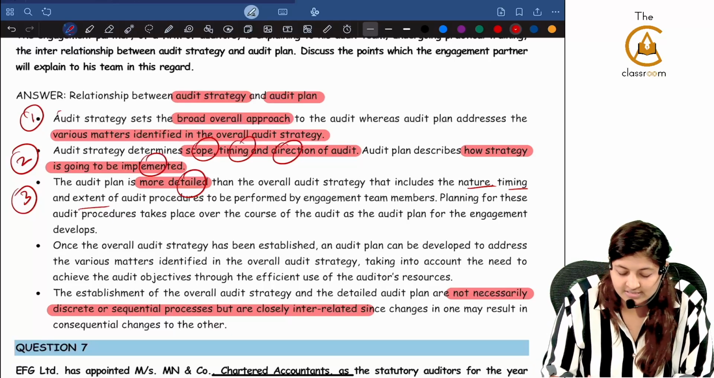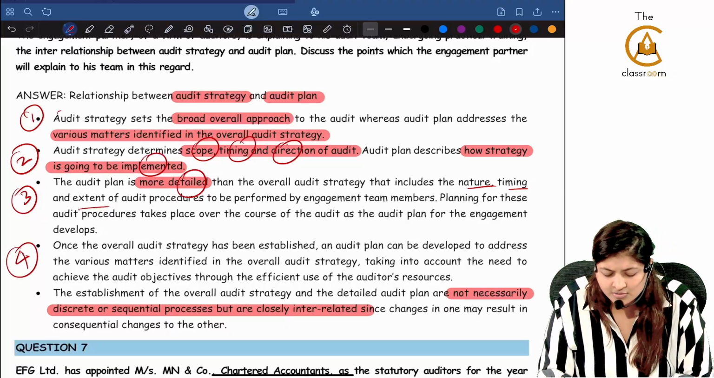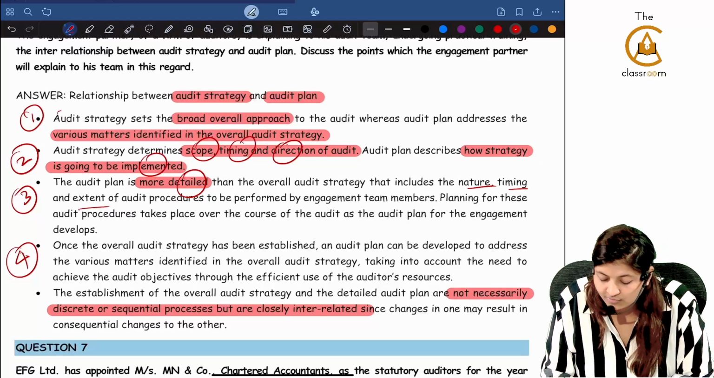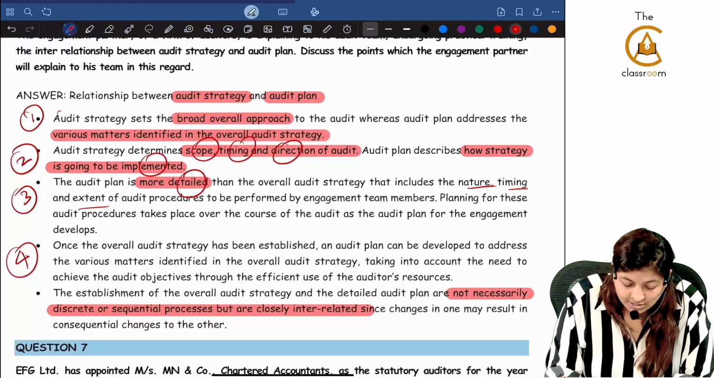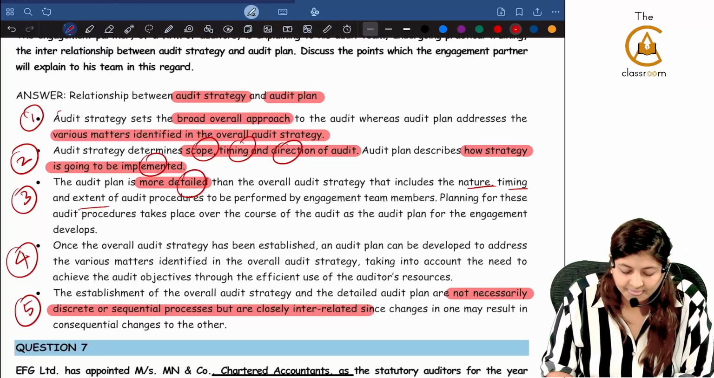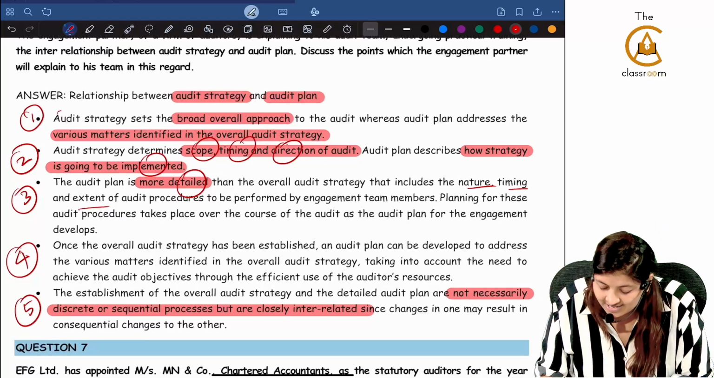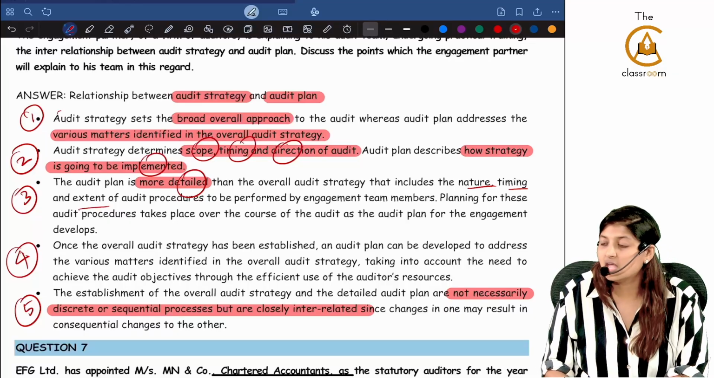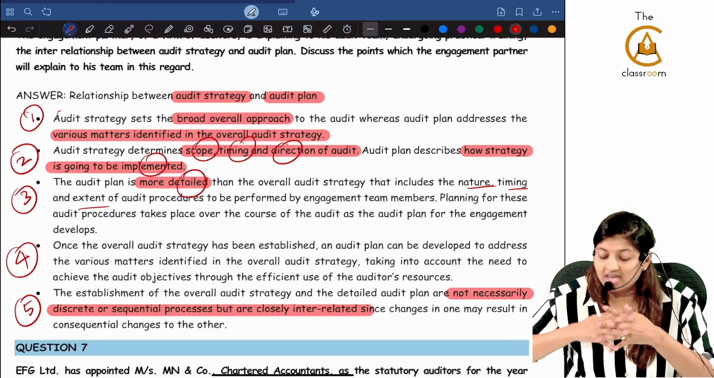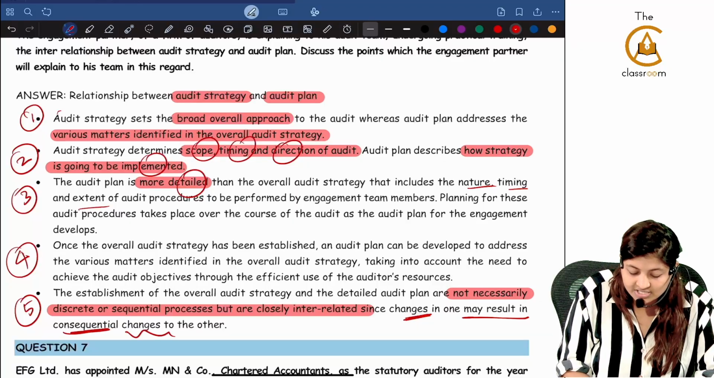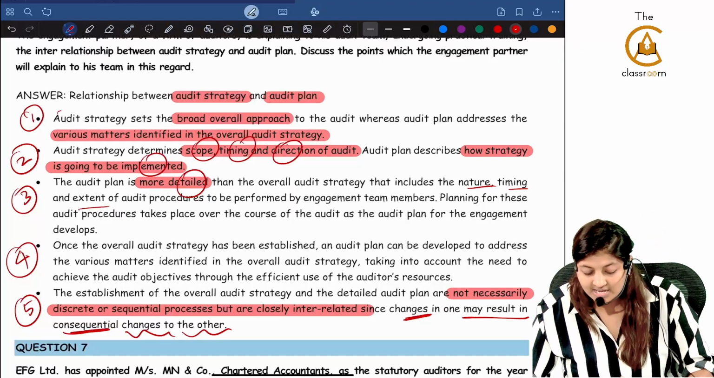Planning for these audit procedures takes place over the course of audit as the audit plan for the engagement develops. Fourth, once the overall audit strategy has been established, audit plan can be developed to address the various matters identified in the overall audit strategy, taking into account the need to achieve the audit objectives through the efficient use of auditors' resources. Fifth, the establishment of the overall audit strategy and detailed audit plan are not necessarily discrete or sequential processes. Not necessarily they are sequential, but they are closely interrelated since changes in one may result in consequent changes to the other. Now these 5 points you will have to write.